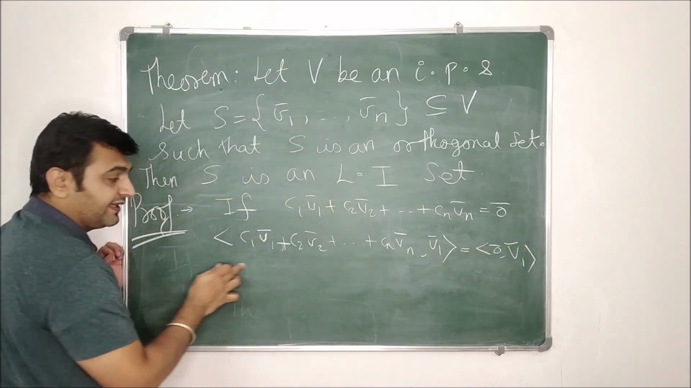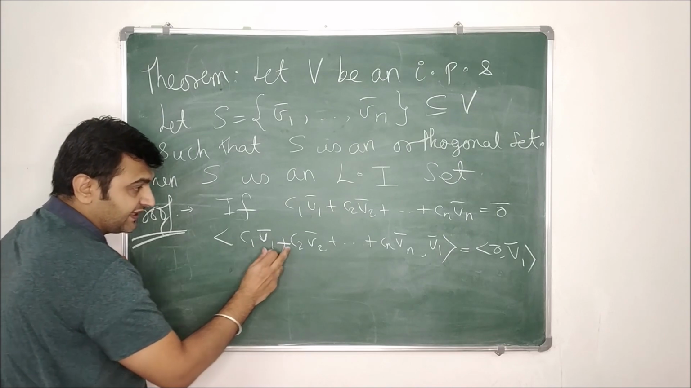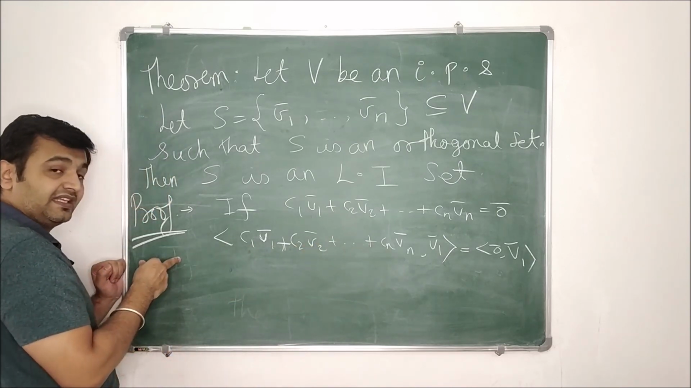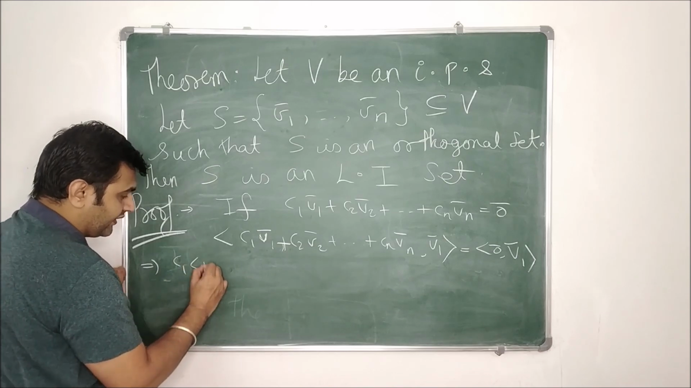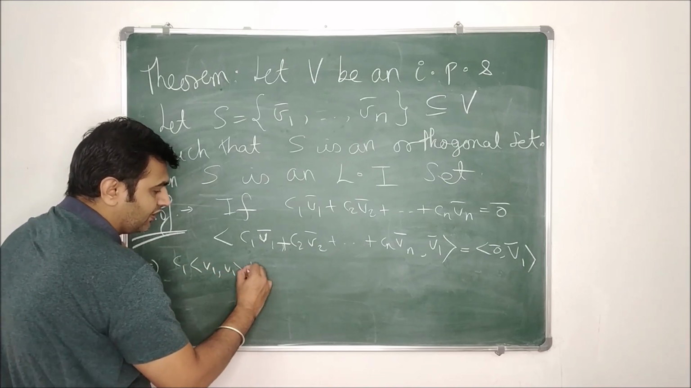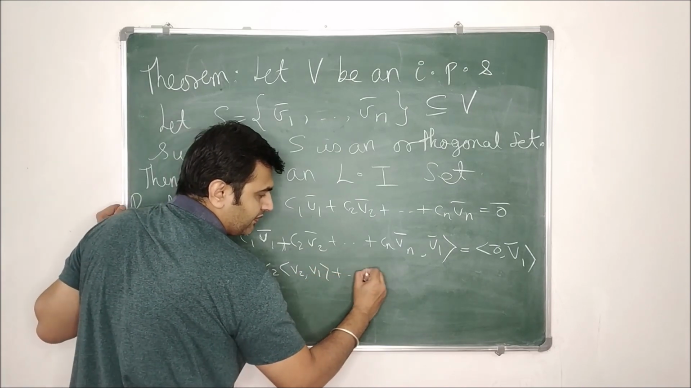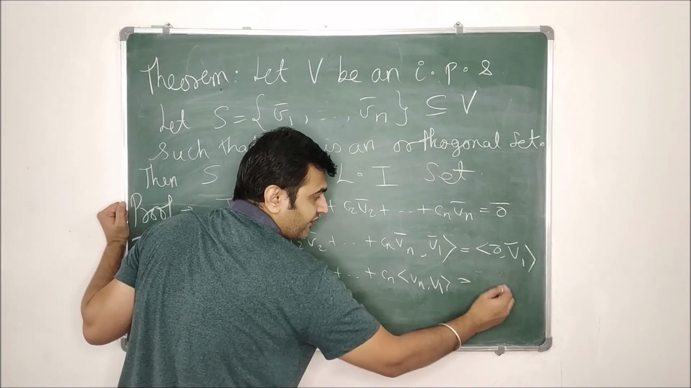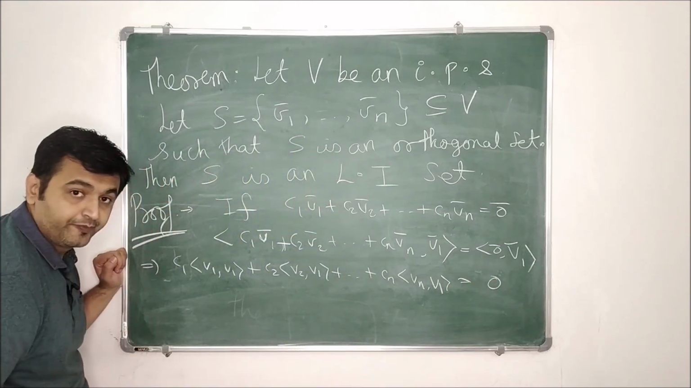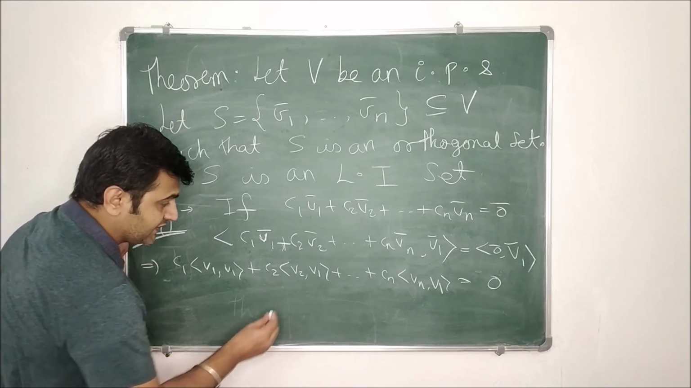Now by the linearity property of inner product and the scalar property, the addition will split and the scalars also come outside. So this is c1 times the inner product of V1 V1, plus c2 times the inner product of V2 V1, plus up to cn times the inner product of Vn V1, and by the property of inner product this is nothing but 0. Okay, but what is given to us? That S is an orthogonal set. That means what?